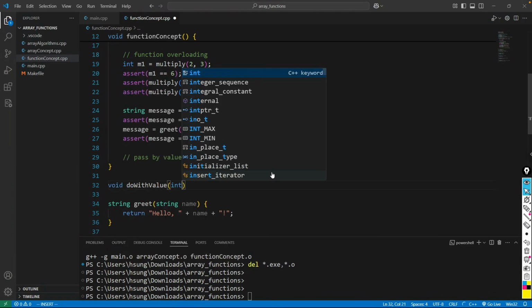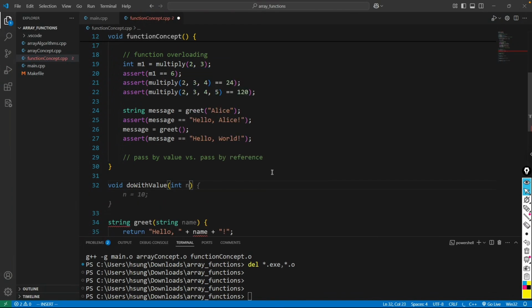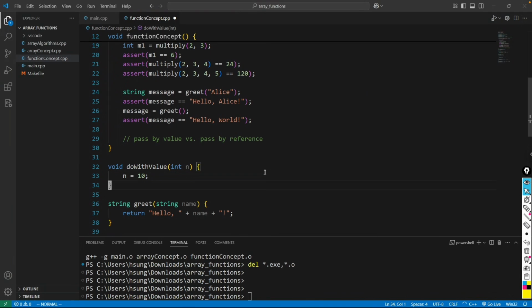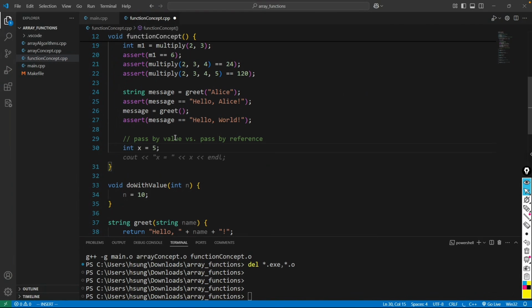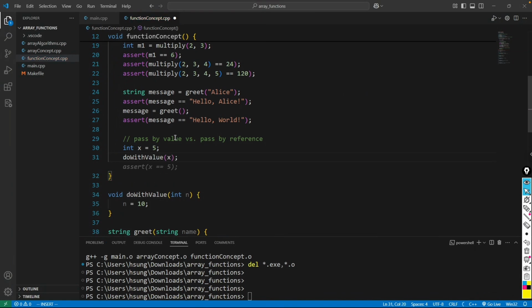Then let's define integer variable n. Then what I do is I store 10 into n. Then let's define an integer x, which is a 5. Then let's call do with the value and pass x. Then what we expect here is assert x is 5.